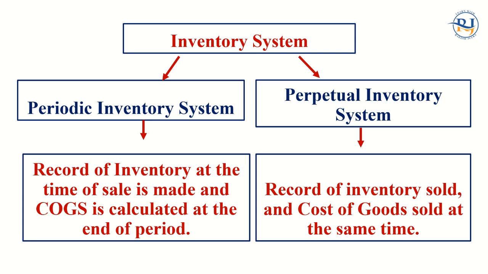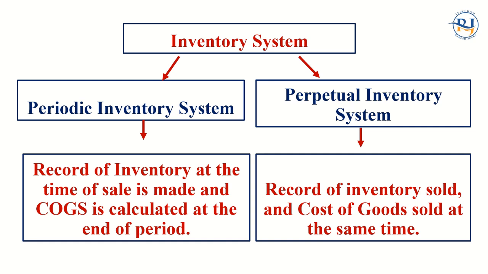For the inventory system, we have the periodic inventory system and the perpetual inventory system. The periodic inventory system records inventory when the sale is made, and the cost of goods sold is calculated at the end of the period. So in the periodic inventory system, the cost of goods sold is calculated once a year, mostly at the end of the period.